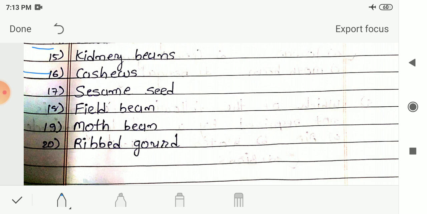Next, 16th number is cashews. Next is sesame seeds. 18th number is field bean. 19th number is moth bean. Then after 20th number is rib gourd.